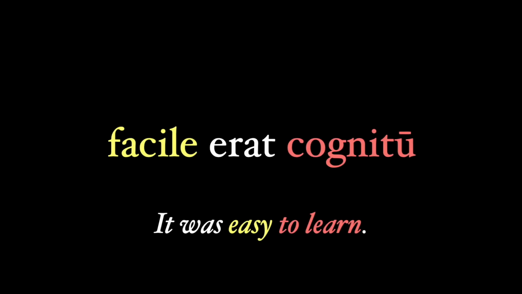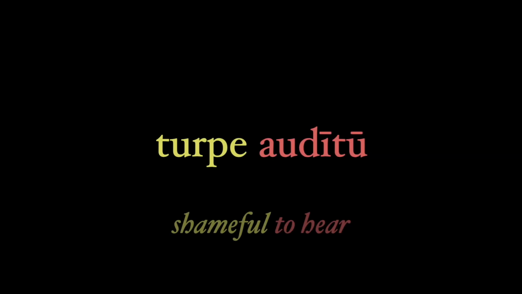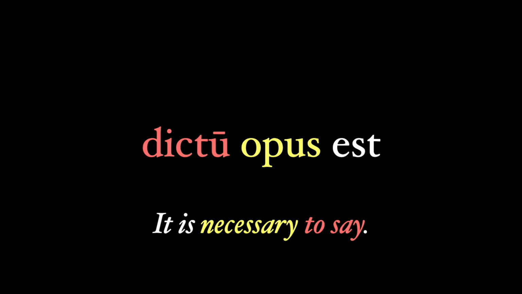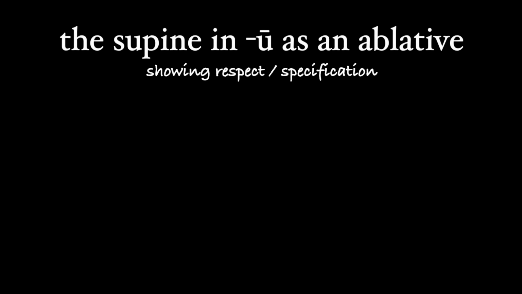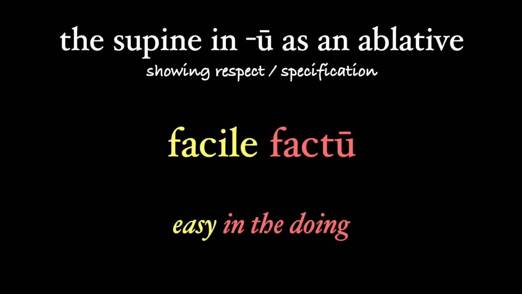Facile erat cognitu, it was easy to learn. Turpe auditu, shameful to hear. Or dictu opus est, it is necessary to say. And this appears to be a use of the ablative of respect or specification, Rule 55. The u ending can be ablative, and this shows the respect with which something was done. Facile factu, easy in the doing.